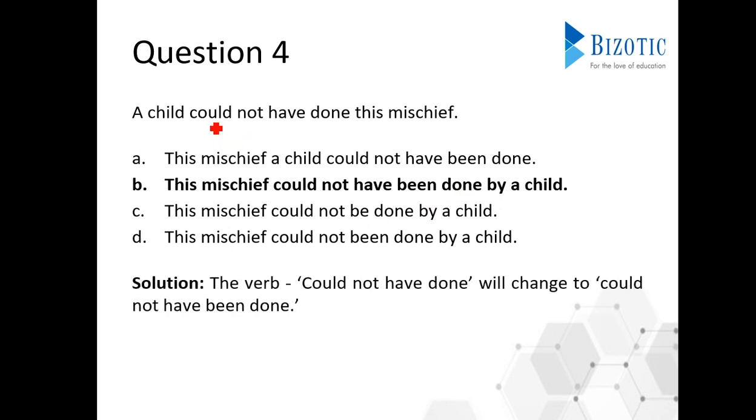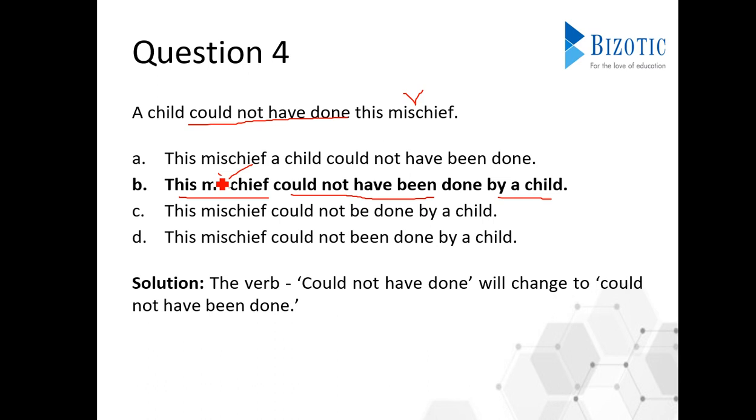So here the verb is could not have done. When you change it to passive voice, it should be could not have been done. Okay, so the other part remains the same. So here the object, mischief, should come as a subject because in passive, this is how it will be. So this is the object and this is the verb. Could not have been done is the verb, and a child is the subject. So that is the pattern that we see in passive.